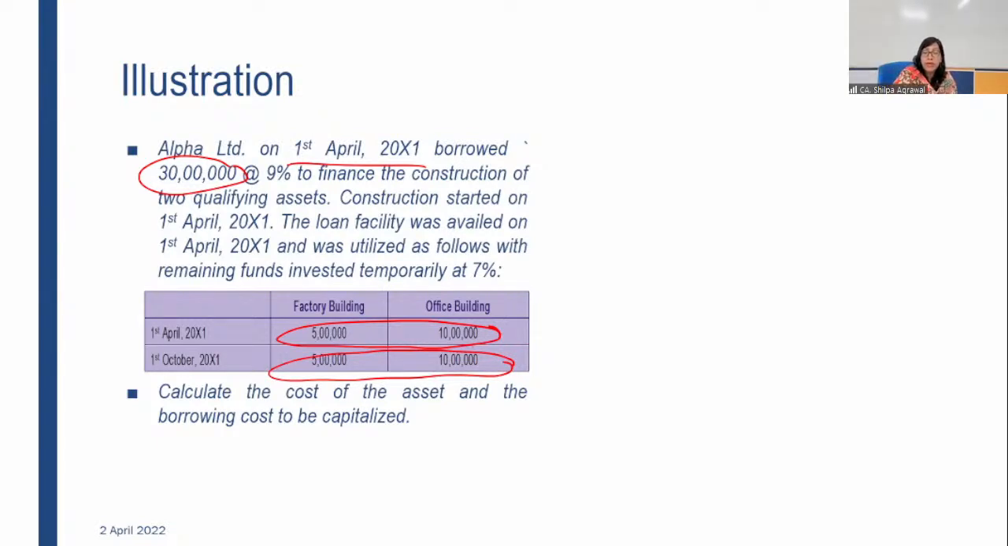So what we have to do is that from 30 lakh, interest rate is 9%. Calculate the borrowing cost on this. At the rate of 9%, your interest comes to... we have to identify in a different manner because there are two different assets here. So we have to capitalize in two different manners. For different assets, we have to capitalize different amounts. We'll do it in a different manner.